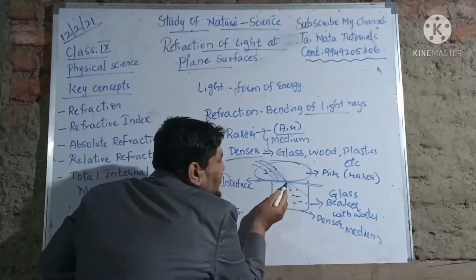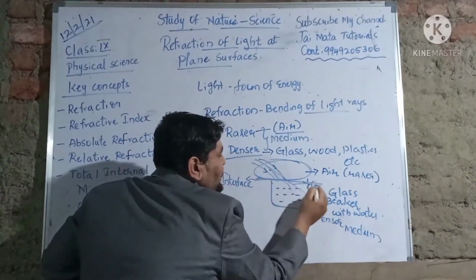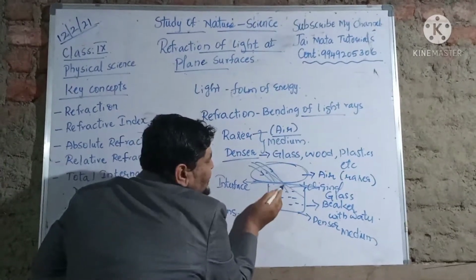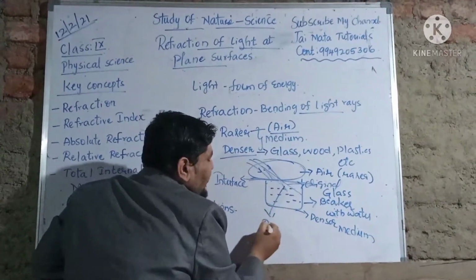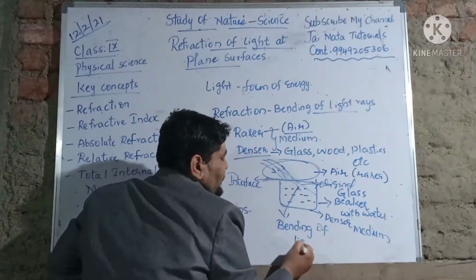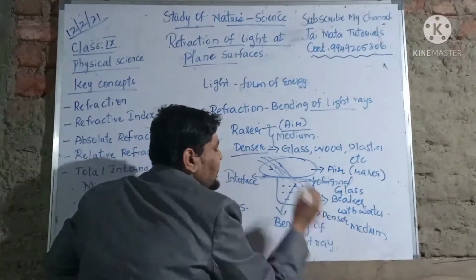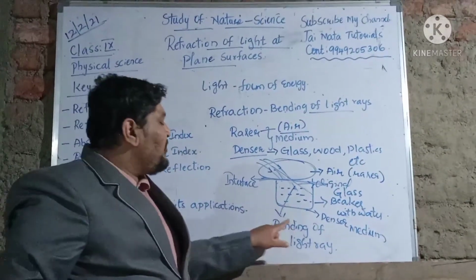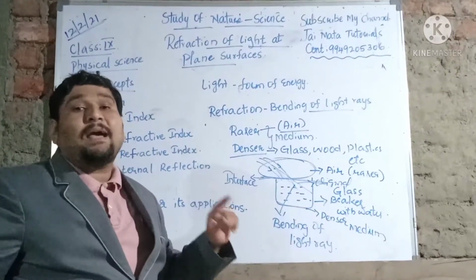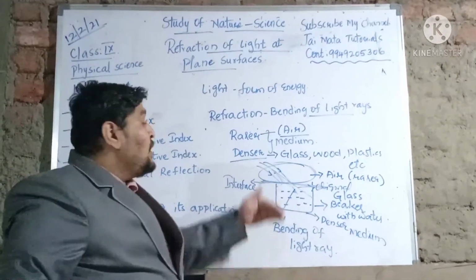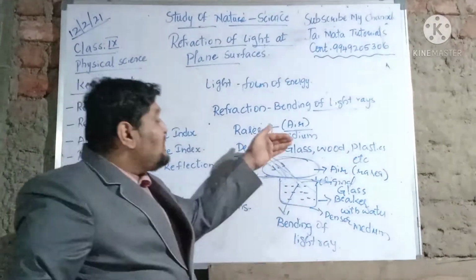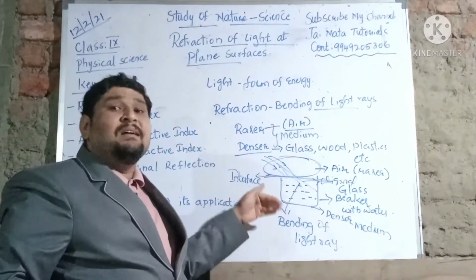Can you see, this is the original light ray, this is the original path, and you can see this is a slight bending part. This bending of light ray is called refraction. This bending of light rays happens when light interacts with two different mediums. So what are the two different mediums here? One is the rarer medium and the other is the denser medium.